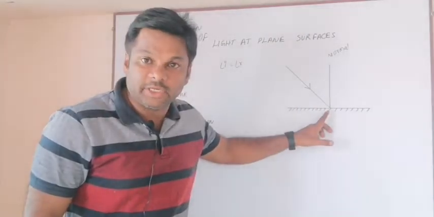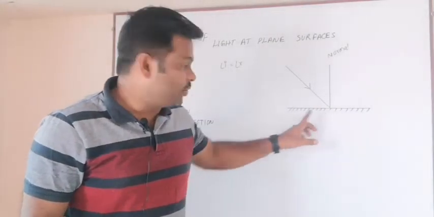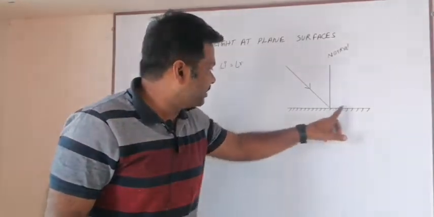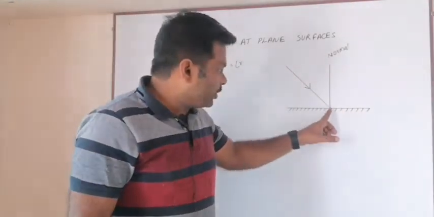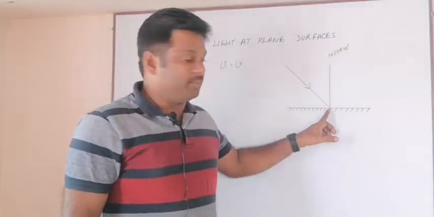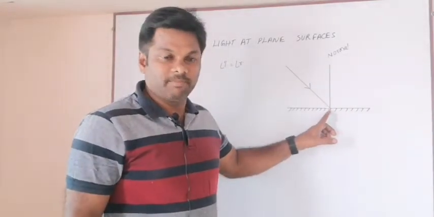Normal at the point of incidence. You can take normals anywhere on the mirror, but here I am taking the normal at the point of incidence only.